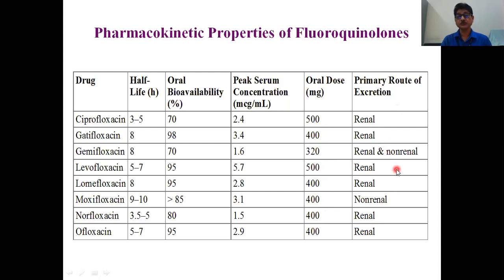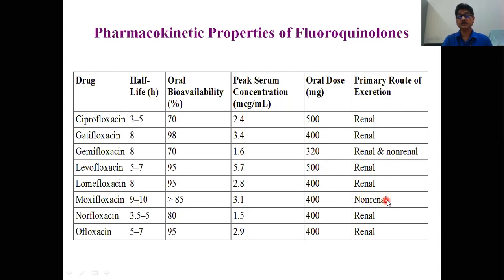Why is it important to know? If you know the route of drug excretion, then naturally, in a patient who is suffering from compromised renal function or compromised hepatic function, you can choose the antimicrobial agents accordingly. Now, moxifloxacin excretion, you can see, is non-renal. So in a renal compromised patient, you can give moxifloxacin.